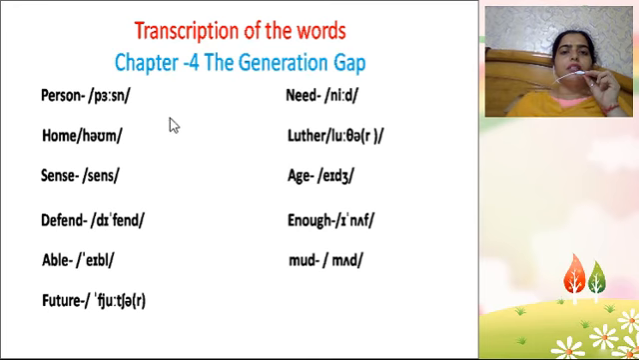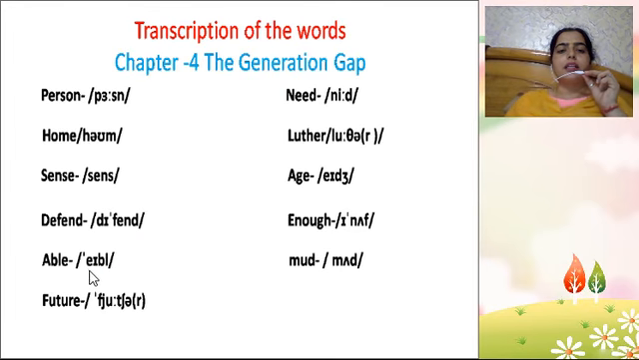Next, transcription of the words. Chapter 4, the generation gap. Person. Son. Person. Harm. Again diphthong. Sense. S-E-N-S-E. Sense. Defend.